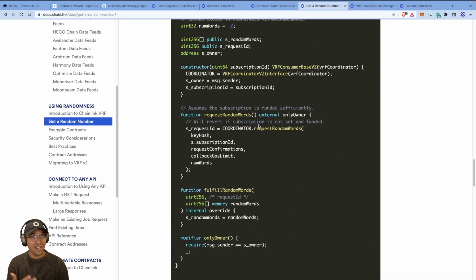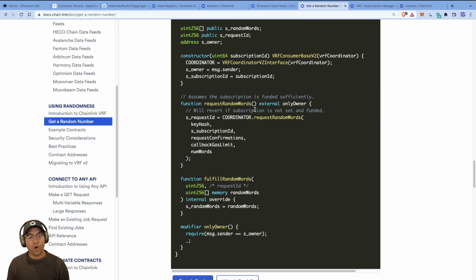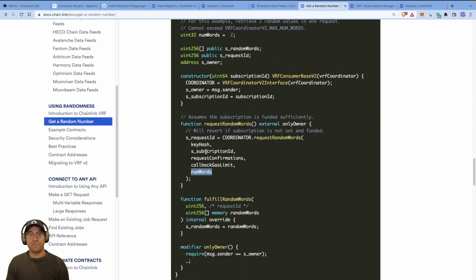So when we extend the ERC721 contract, the bull and bear contract that we're working on, you can call a requestRandomWords function if you want, and then basically call coordinator.requestRandomWords, passing in all the details at once. NumWords is the number of random numbers you want. I think on Rinkeby, check the documentation, but I think you can get up to 500. We only need one because, well, that gives you a bit of a clue about how to implement it, but we need one.